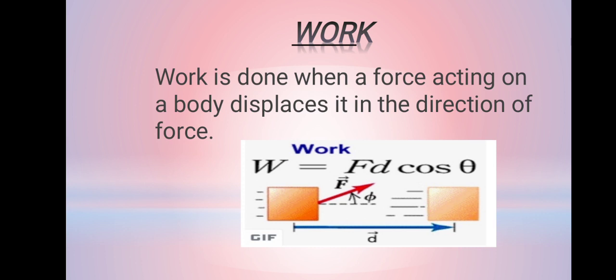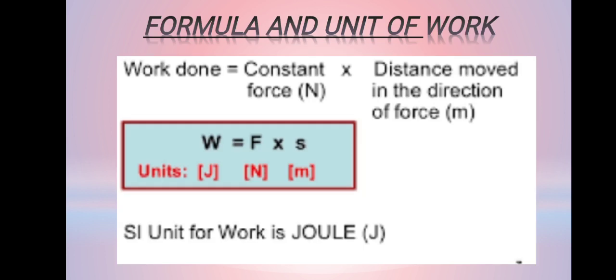What is work? In scientific language, work is done when a force acting on a body displaces it in the direction of force. Just as you have seen in the diagram, by displacing a block at some distance d, we apply some force in the direction of some angle theta. Then the work done will be equal to Fd cos theta. The formula of work done is W equals F cross S.